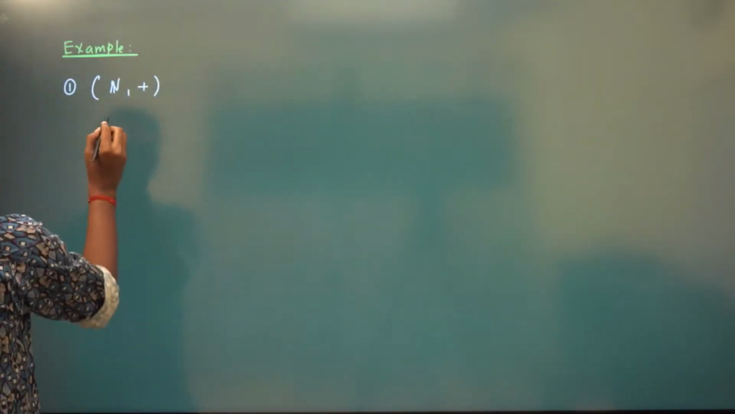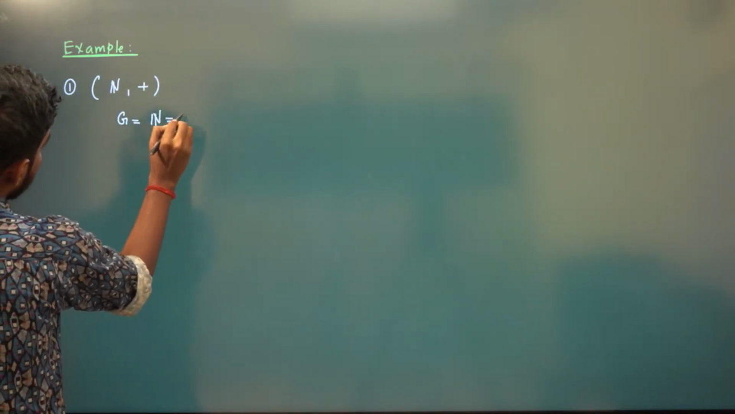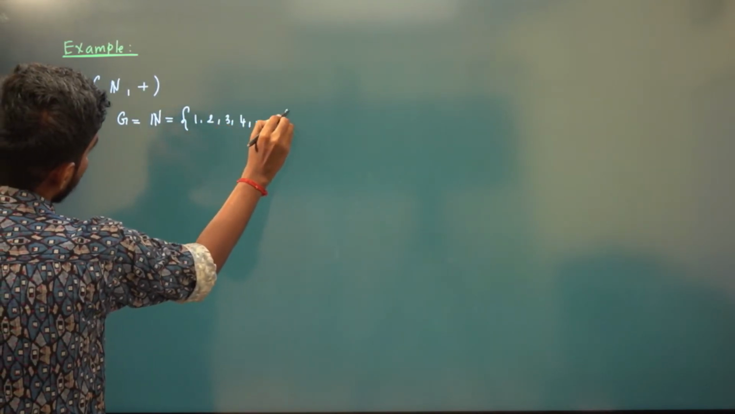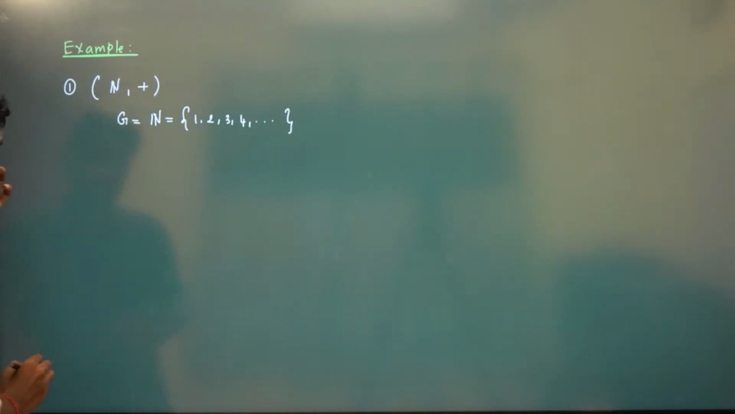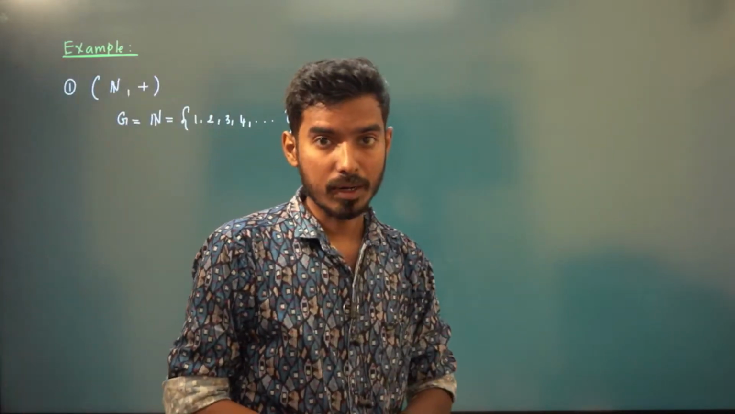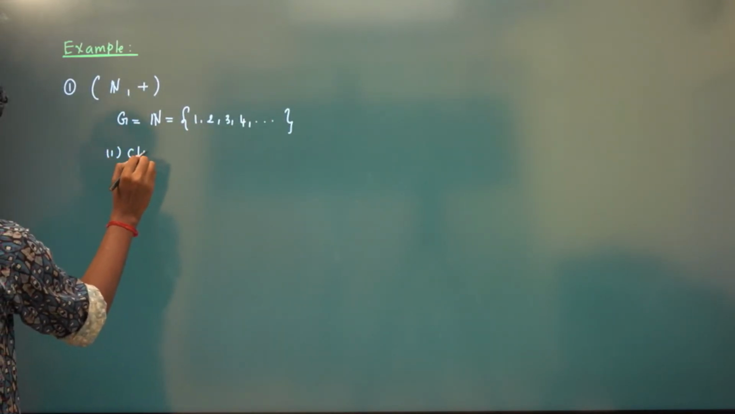So what is our set G? The set G is the natural numbers. That means this has 1, 2, 3, 4, and so on. You need to check whether it forms a group or not. The first is closure. First is closure.